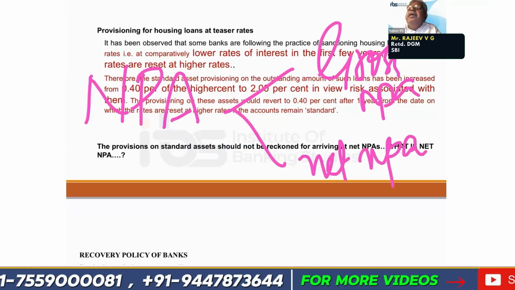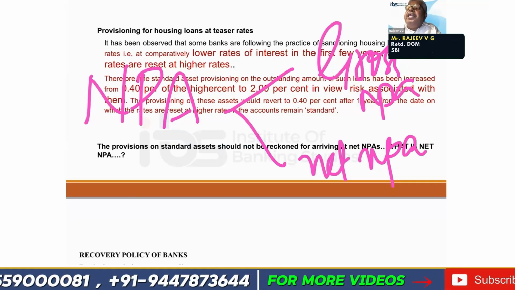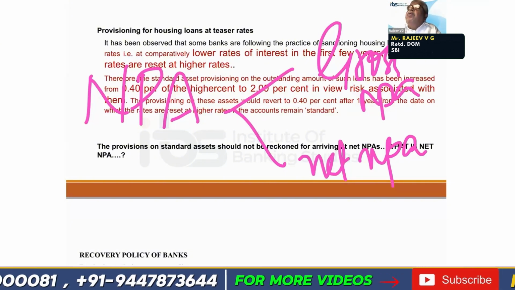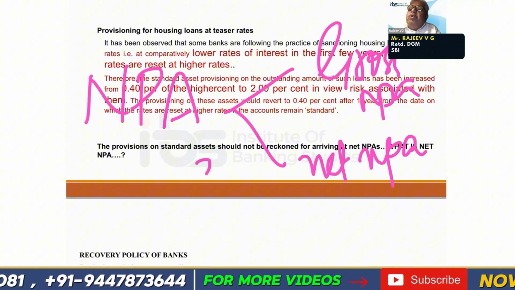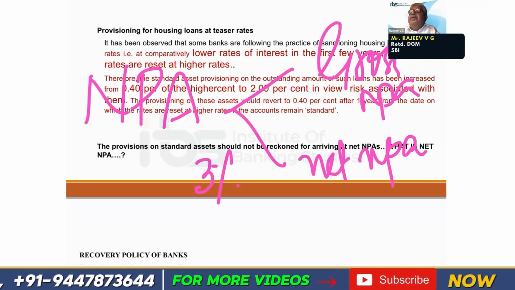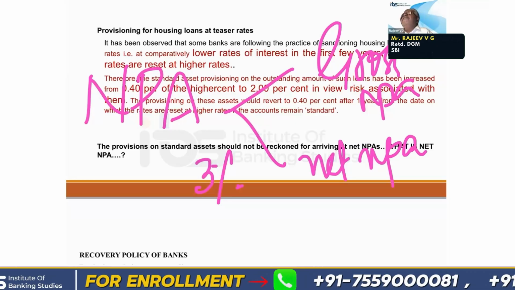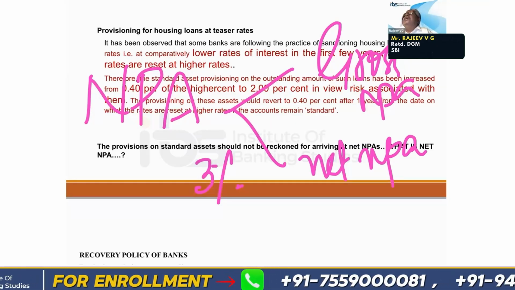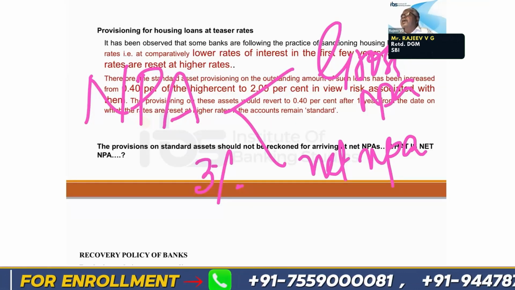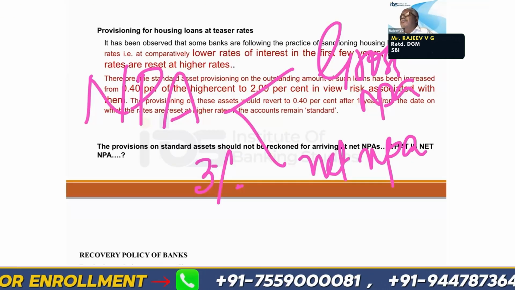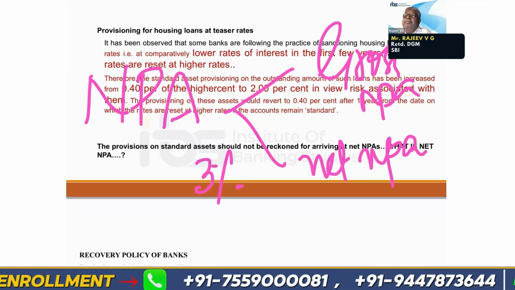Banks will say that we are having an NPA of 8%, but our net percentage is only 3%. Sometimes they will give an explanation like that. What is the difference between gross NPA and net NPA? It is a point for an example, exam question.